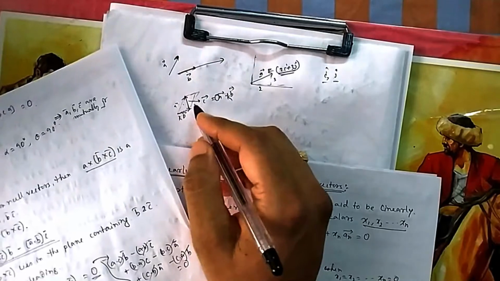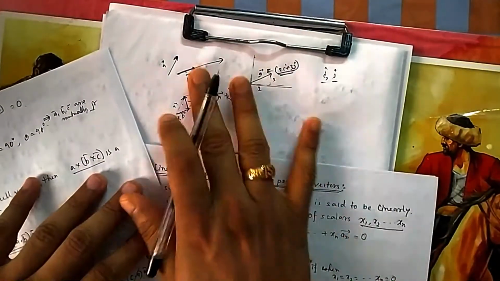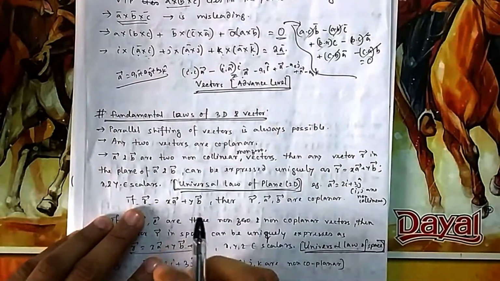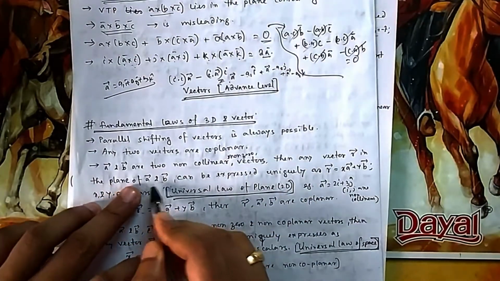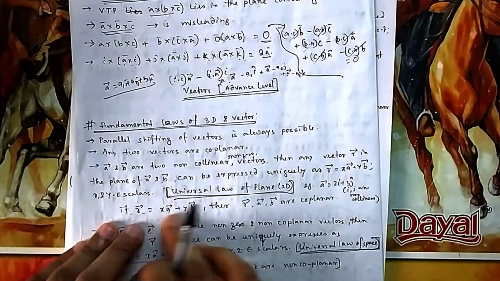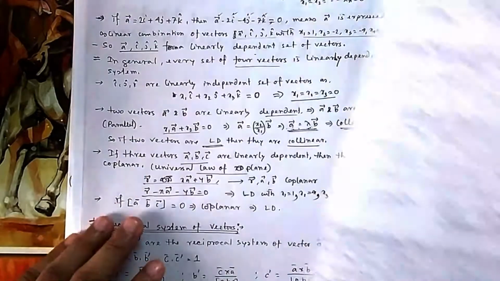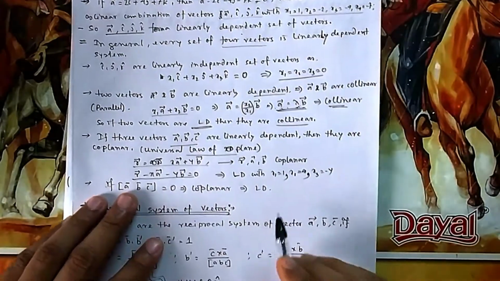That's what I have explained. R is any vector on that plane. If you are given A and B, then R is any vector in this plane. That means R, A, B, they are all coplanar. They are in the same plane, because you can write it in this way. So there can be any vector R in that plane of A and B. Then only you can write it. So if you are writing three vectors in this linear combination, that means all three are in the same plane. So R, A, B are coplanar if linear combination is possible.